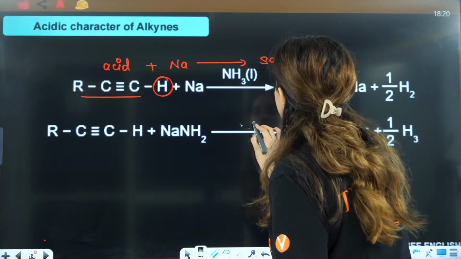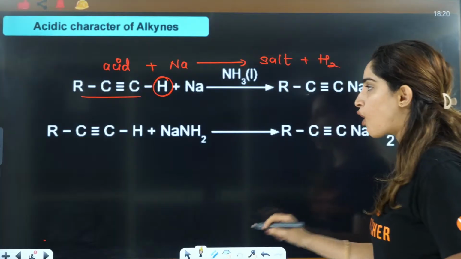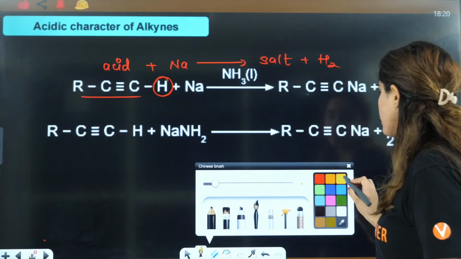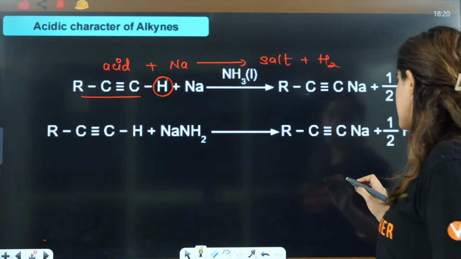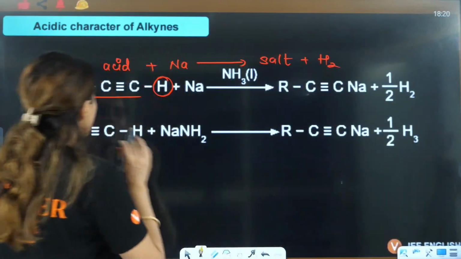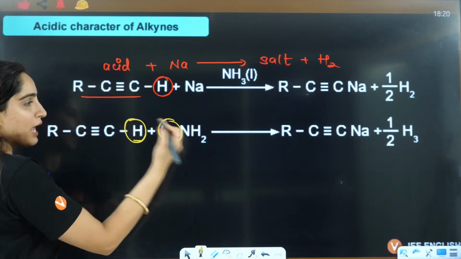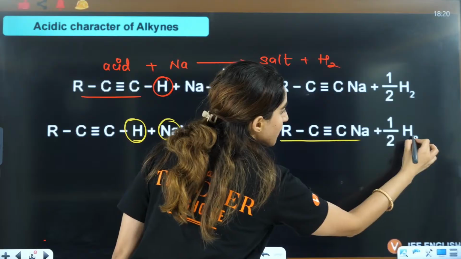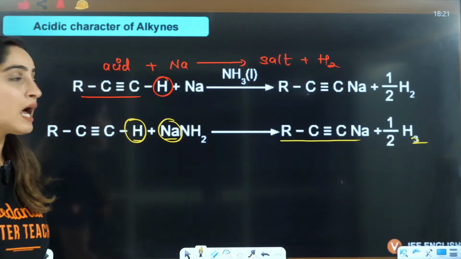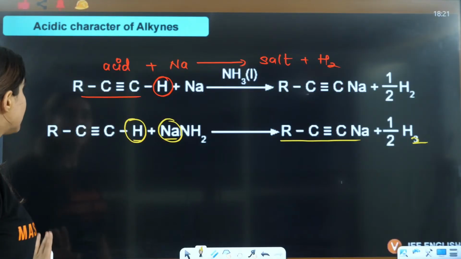Now let's talk about the next thing, guys. Here let's talk about NaNH2, what happens? Wait a minute. Yes, with NaNH2 also the same thing will happen. Here the hydrogen will be replaced by Na and you will have the formation of salt plus H2 gas, right? Again, this is showing you the acidic nature of the alkyne, right?